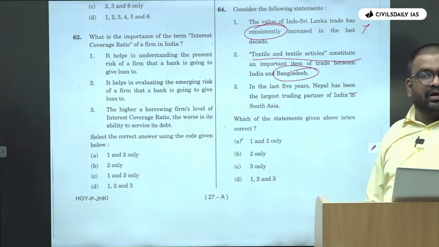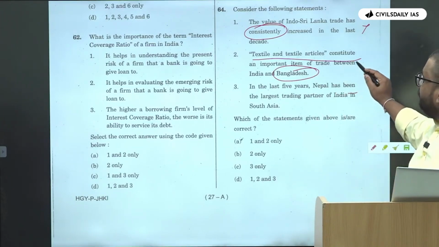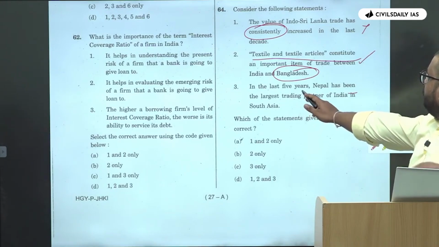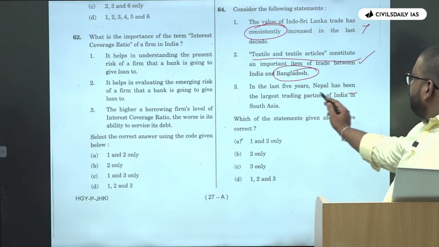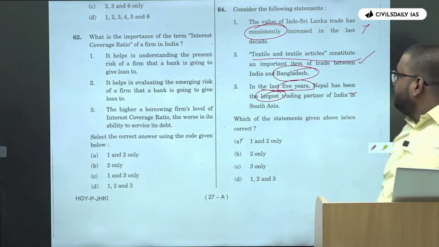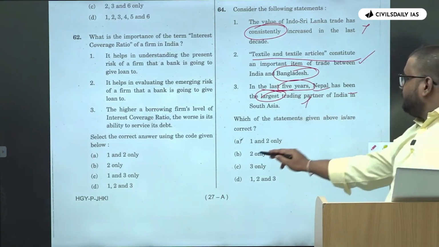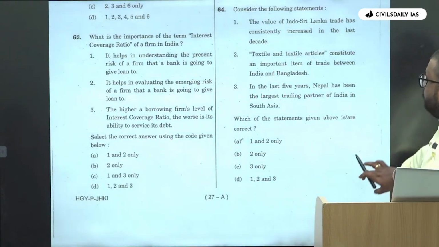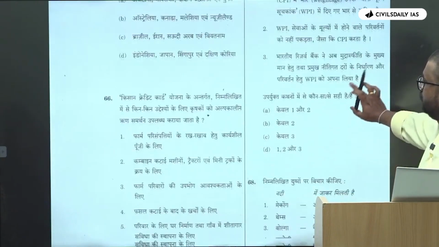Okay. So again, we all know Bangladesh has the good textile industry, and in the last 5 years, Nepal has been largest trading partner. Again, data. This also is incorrect. Answer is wrong. Okay. These are all the simple eliminations. Don't even need to give the second thought.